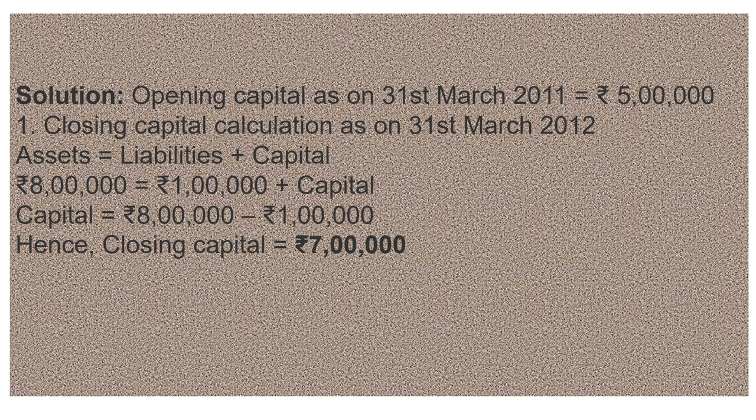See, opening capital as on 31st March is 5 lakh, same as what we did in part A. Asset is equal to liabilities plus capital. Asset values and liability values are given in the question. So capital is equal to assets minus liabilities, and closing capital will be 7 lakh, same. Now how do we calculate profit? Let's see.